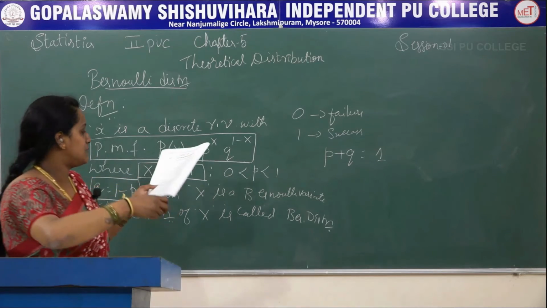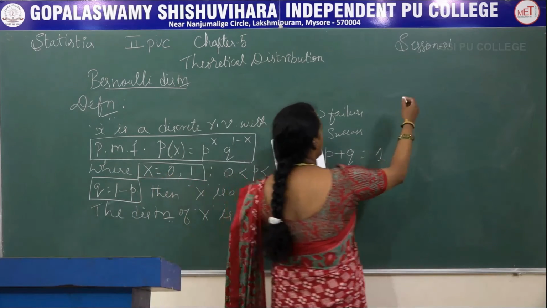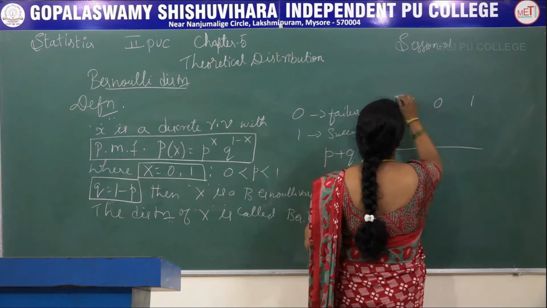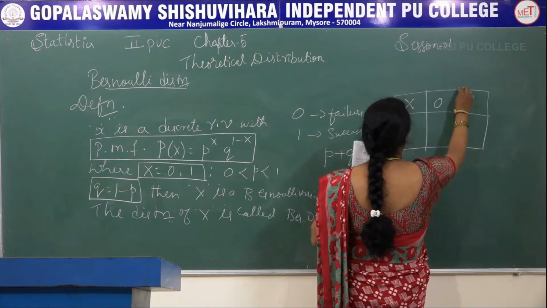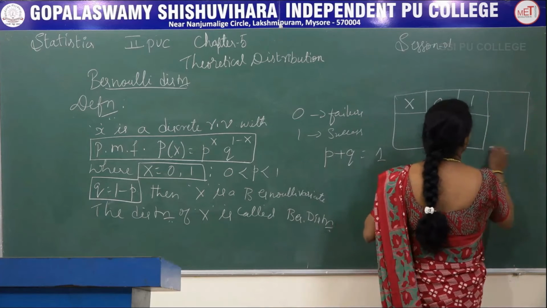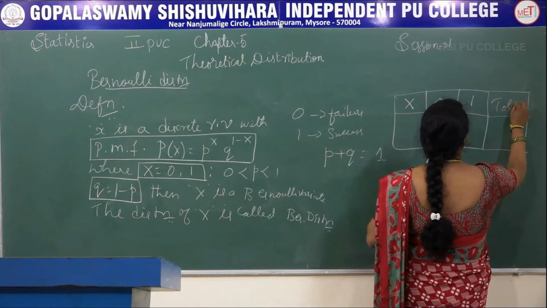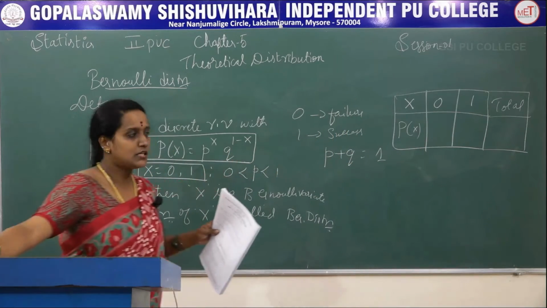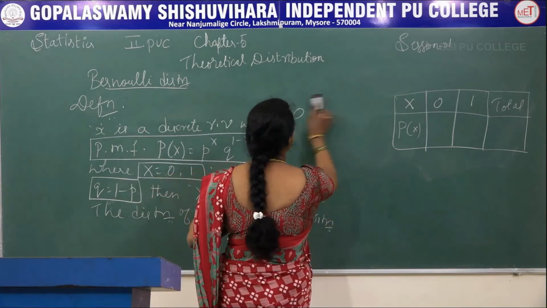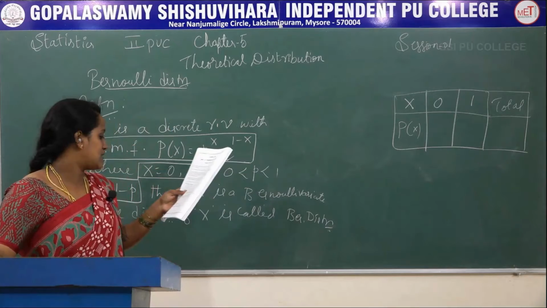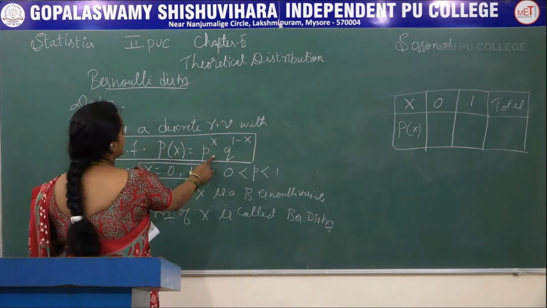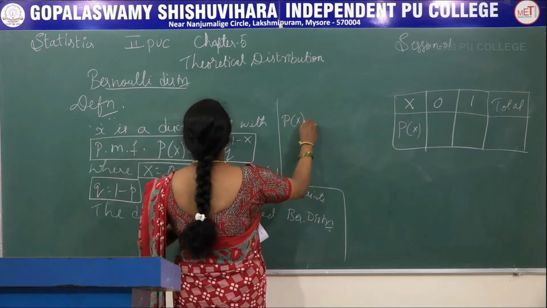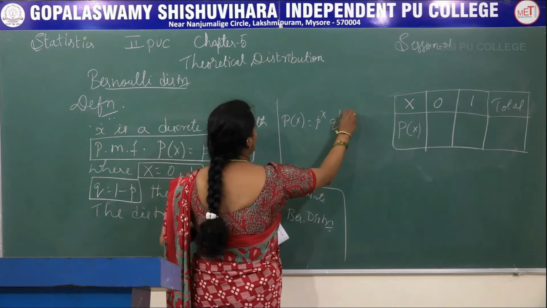For the Bernoulli distribution with parameter p, x takes the value 0 and 1. Then our PMF, just observe this: P of x equals p power x, q power 1 minus x.